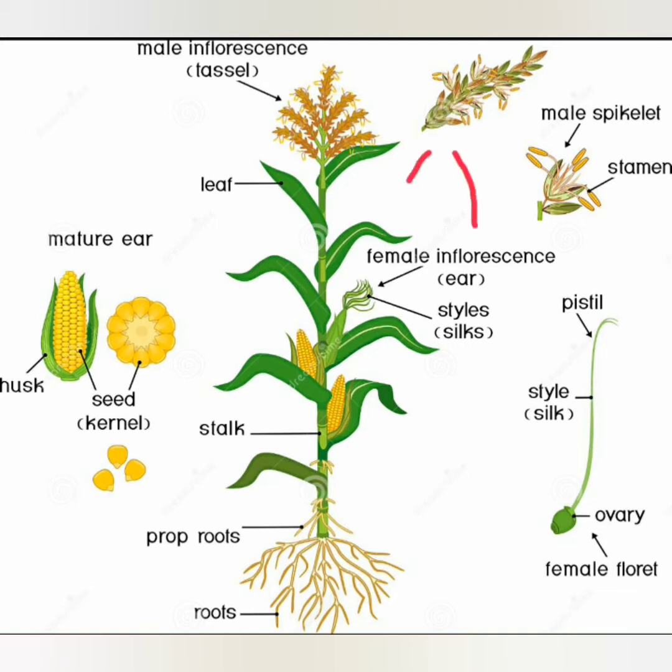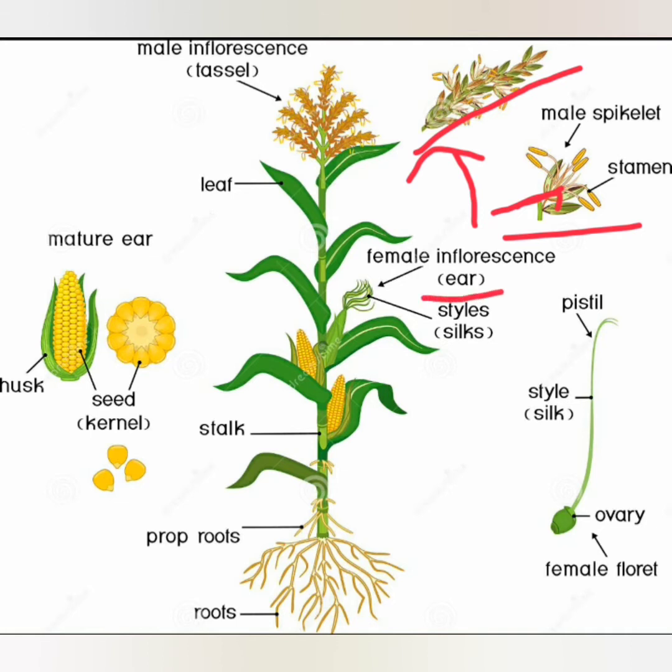You can see this figure here. There are pairs of spikelets arranged in two rows. In each of these male inflorescences, they are arranged in two rows, on both sides. And if you take a look at each spikelet, this is a single male spikelet. It consists of a pair of glumes, enclosing two florets. So this is a pair of glumes here enclosing two florets.